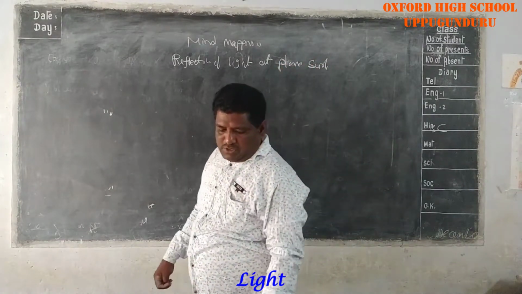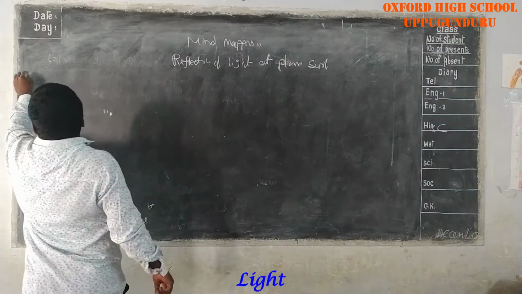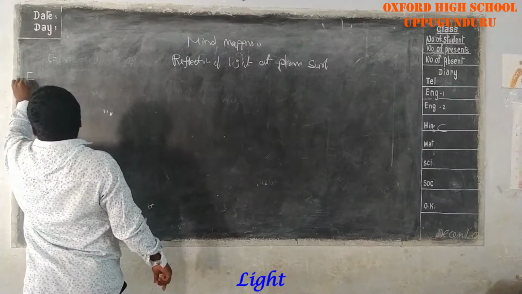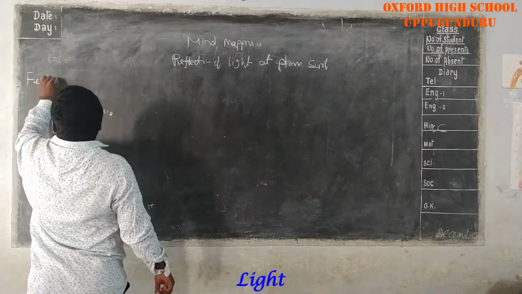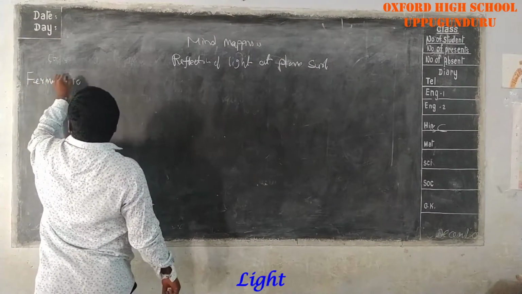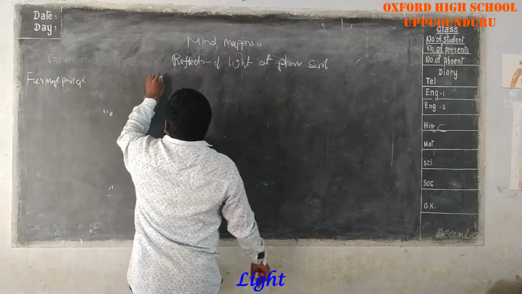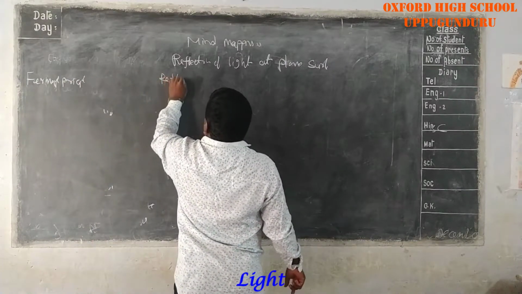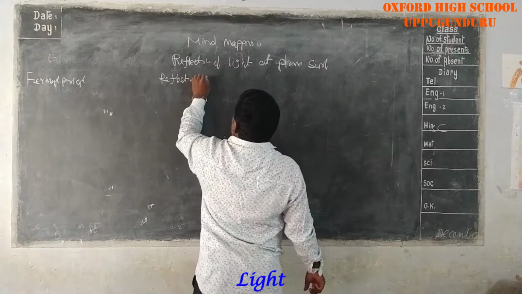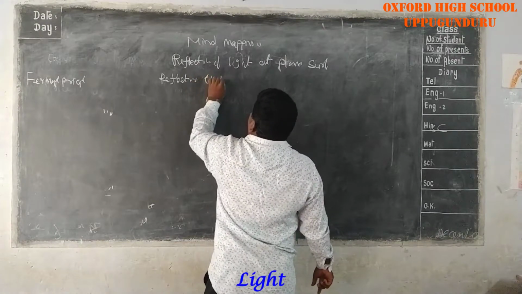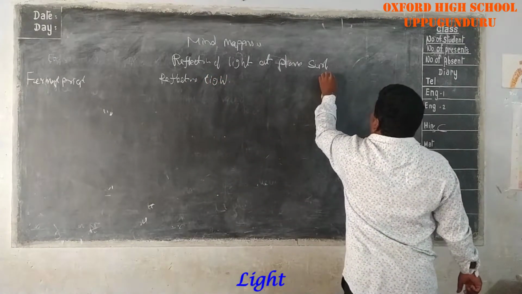First, in this lesson we learn about Fermat's principle. Next, reflection of light, and here we also learn about mirrors.